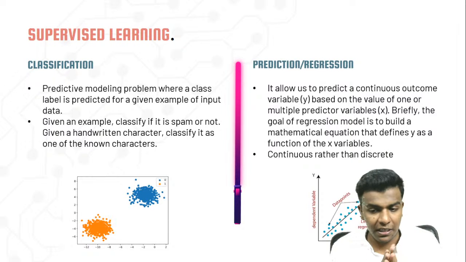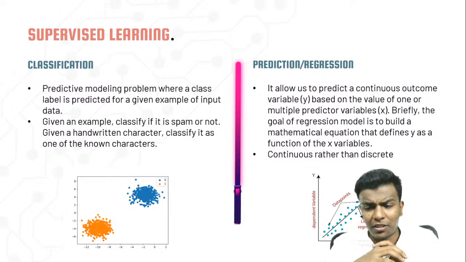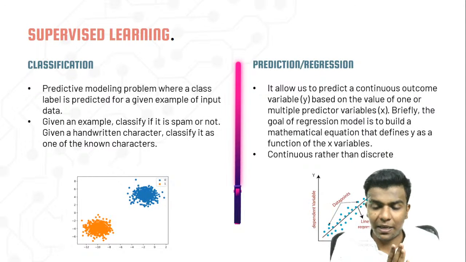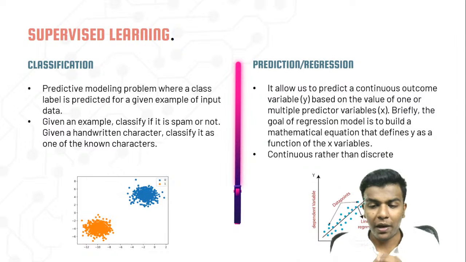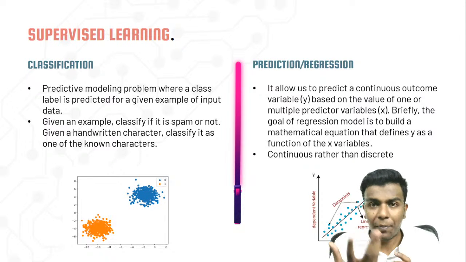For example, if you are seeing this graph, there are a lot of data points, and the data points look completely similar. The y-axis represents the dependent variable and the x-axis represents the independent variable. Here we are going to predict the dependent variable based on the independent variable. Independent means it does not depend on anything, right?